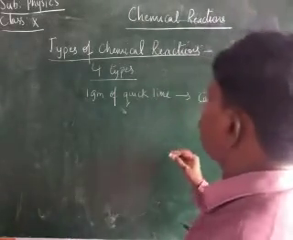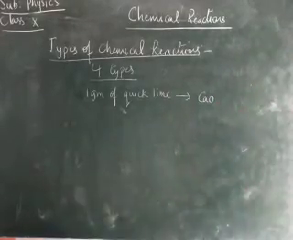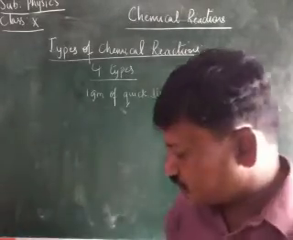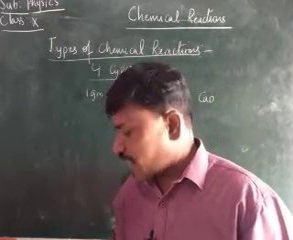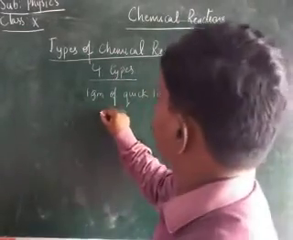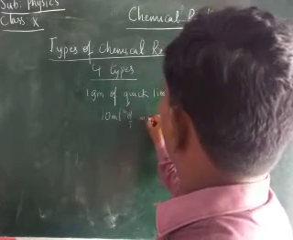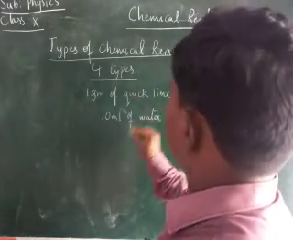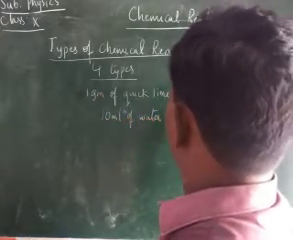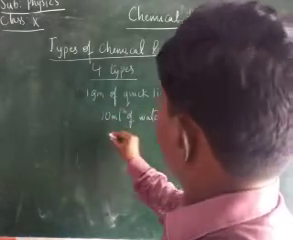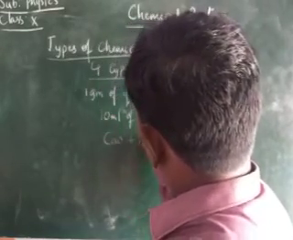Okay, 1 gram of quicklime. The formula of the quicklime is calcium oxide. Take 1 gram of quicklime in a beaker and add 10 ml of water. See here, for the 1 gram of quicklime we are adding 10 ml of water. That means here for this calcium oxide we are adding water.